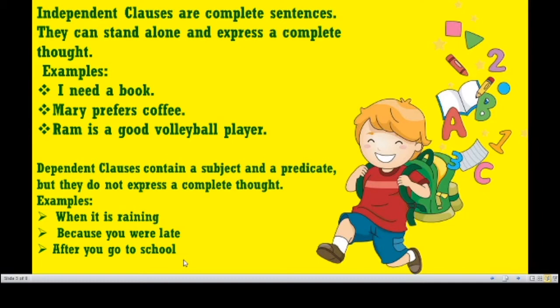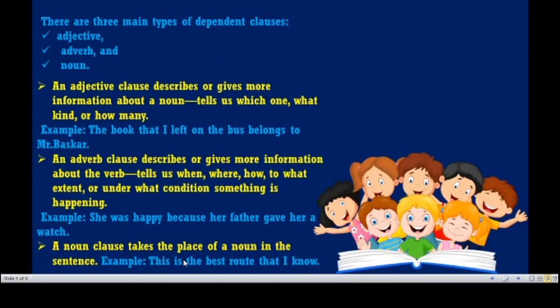When it is raining, because you were late. After you go to school: you is the subject, go is the verb, go to school is the predicate. Even though the phrase after you go to school has a subject and a predicate, it cannot function of its own, because it gives incomplete meaning. So independent classes are complete sentences, dependent classes are incomplete sentences.